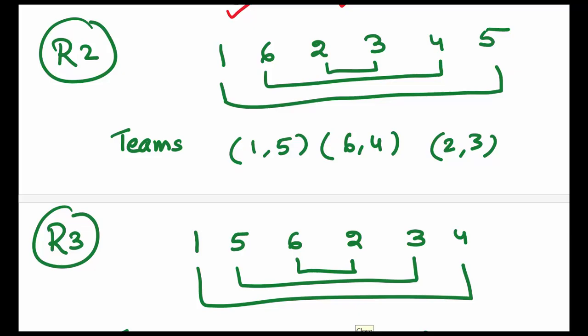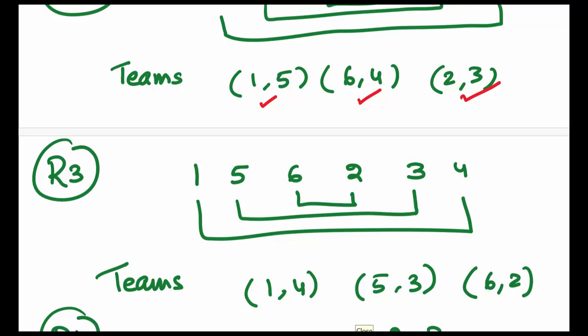Come to the second round. In this round, 1 is still fixed, and we have shifted 6 from here and brought it here. It shifts all of the numbers towards the right. So you have 1, 6, 2, 3, 4, 5. Now you start pairing. So 1 will be paired with 5, 6 will be paired with 4, 2 will be paired with 3.